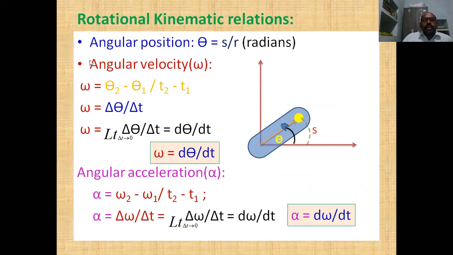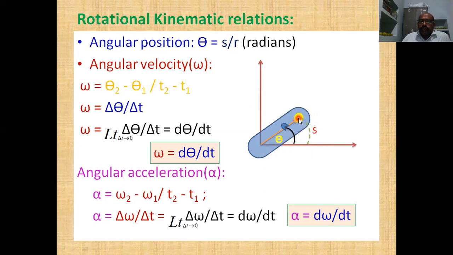Now we see the kinematic relations in rotational motion, therefore they are called rotational kinematic relations. Here we are taking a reference system, x and y. We are taking an object, and a point on the object is identified in yellow color. The object is rotating in this direction.